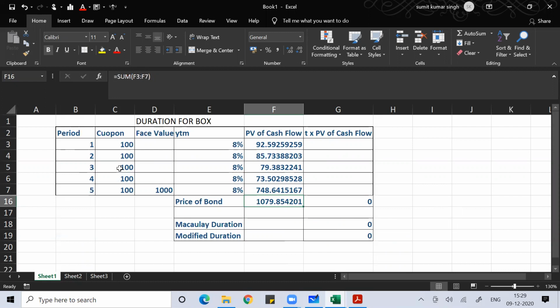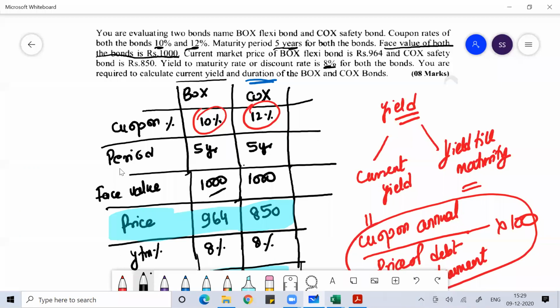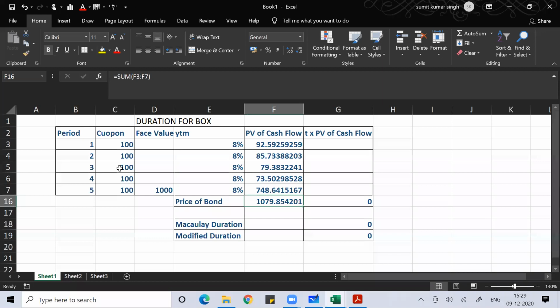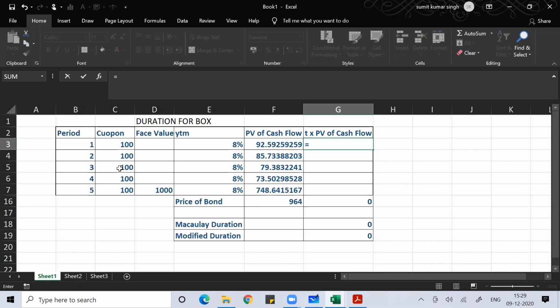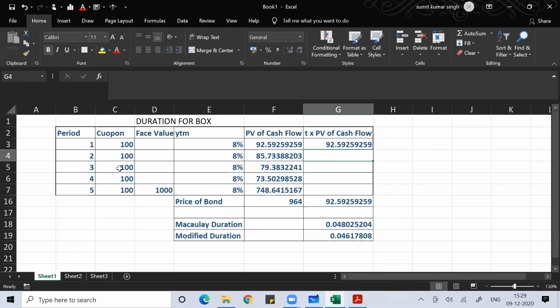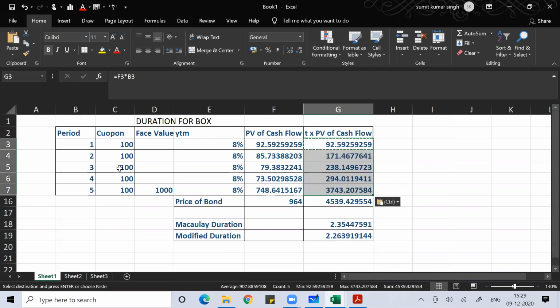So you use the price of this debt instrument, which is given, that is 964. Then find the time multiplied by the present value of cash flow. This is the present value of cash flow multiplied with the time.